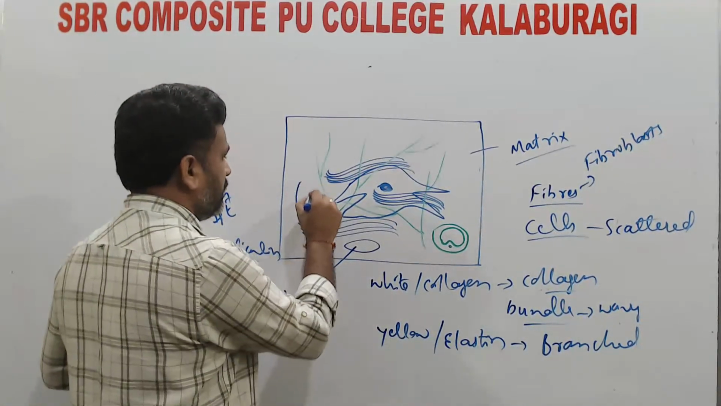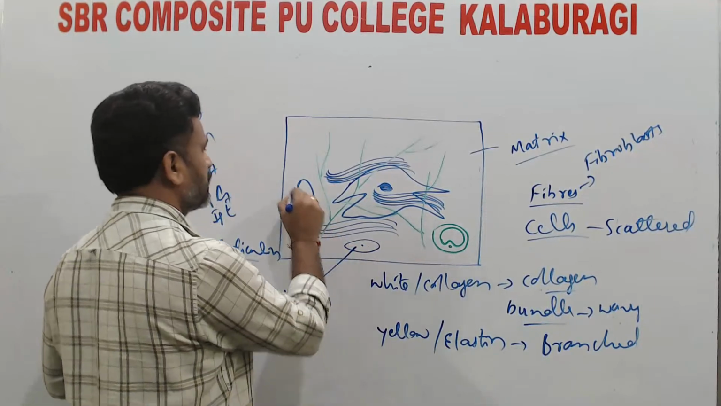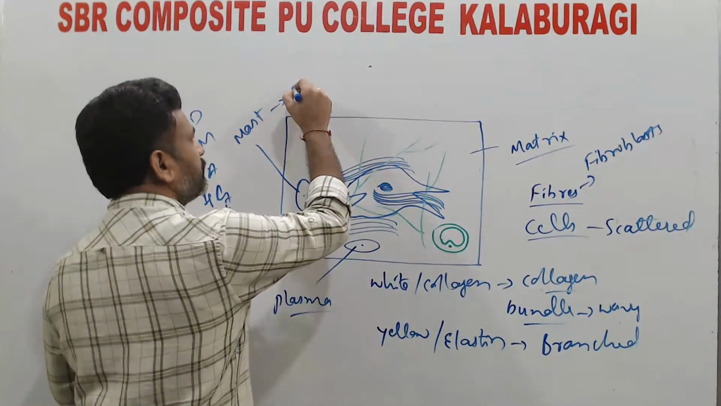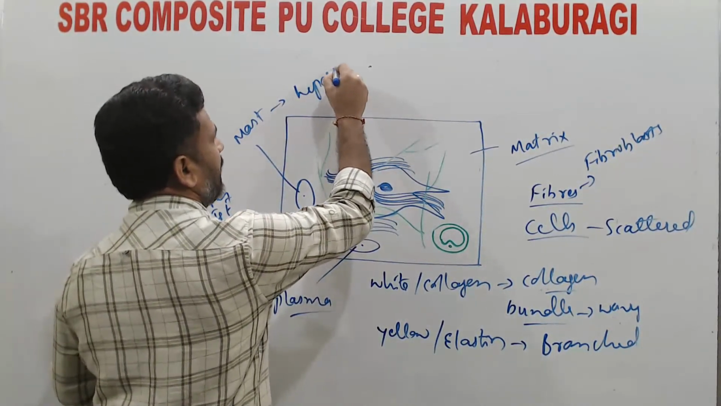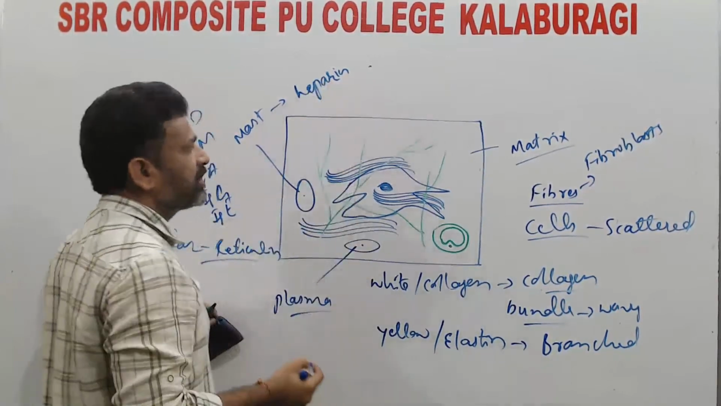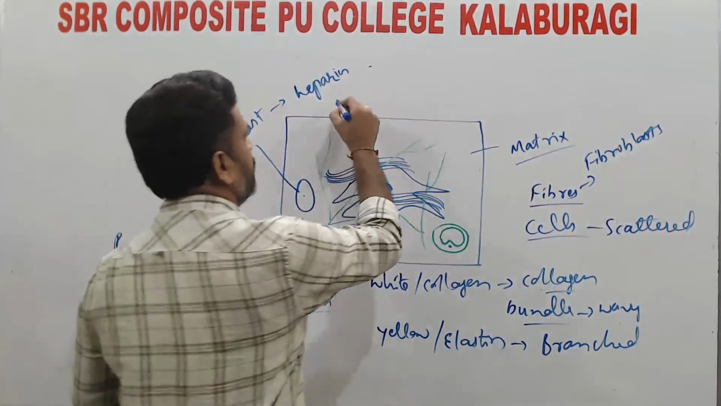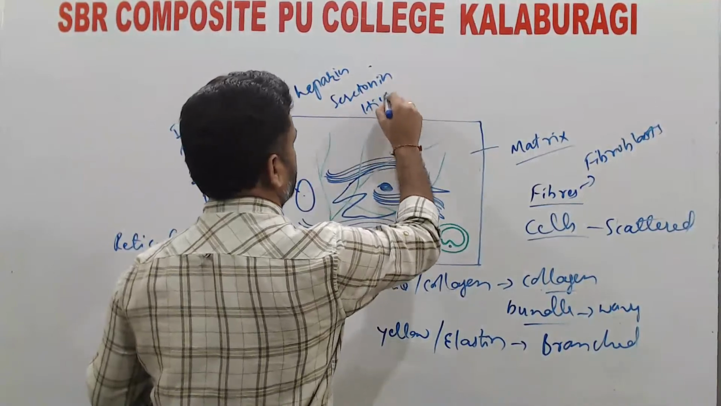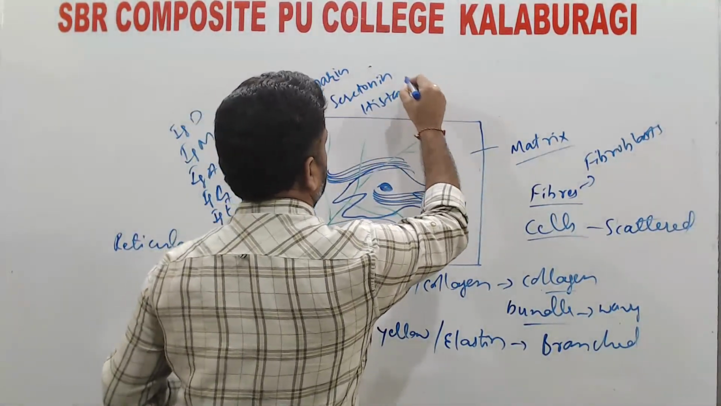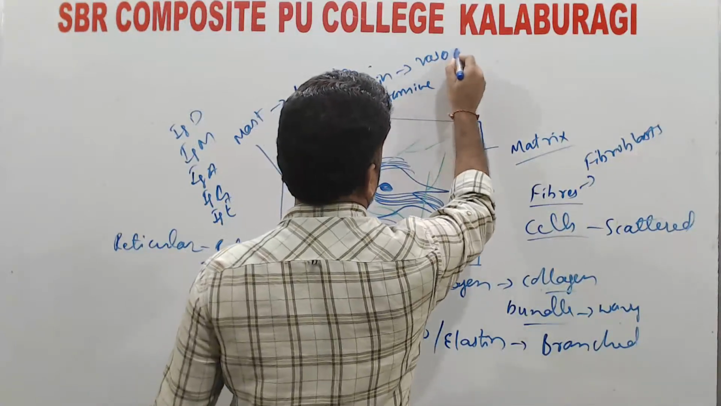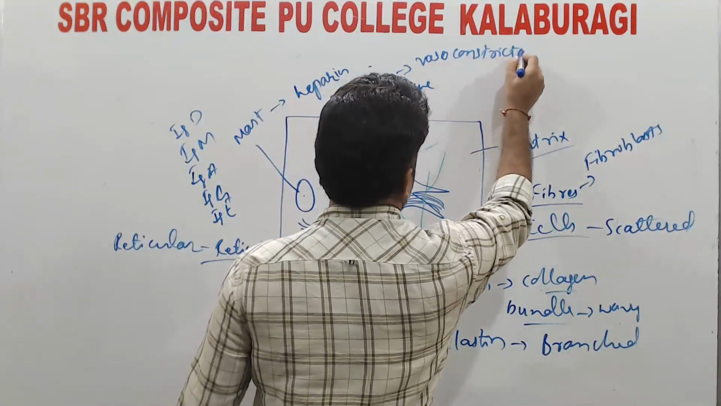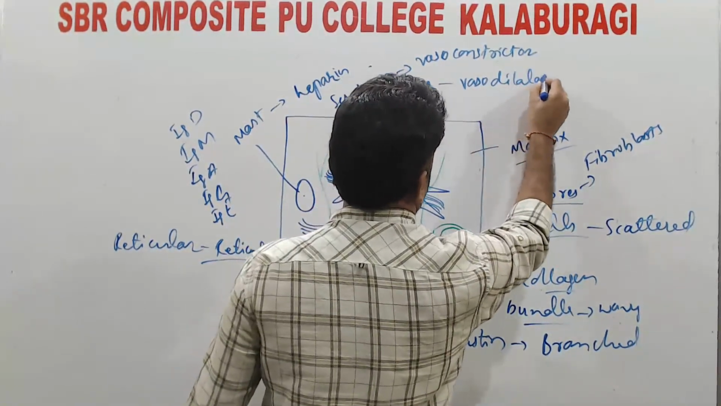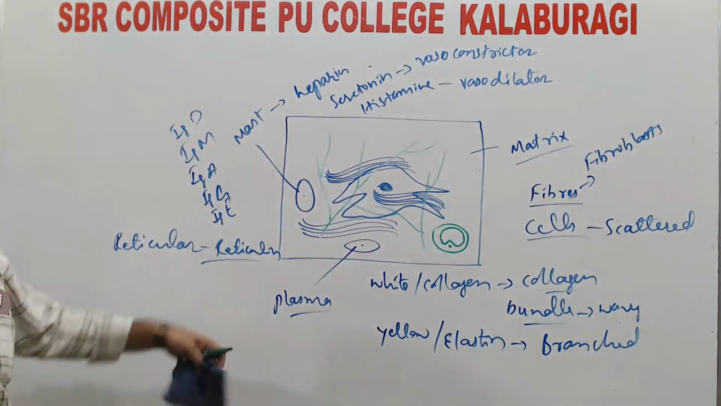Then here we observe one more type of cell called the mast cell. The mast cell mainly secretes heparin. Heparin acts as an anticoagulant, which prevents the coagulation of the blood within the blood capillaries. Then serotonin, then histamine. Serotonin acts as a vasoconstrictor. Histamine acts as a vasodilator. So these are the different types of cells.